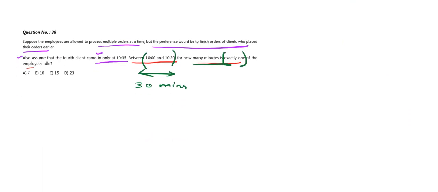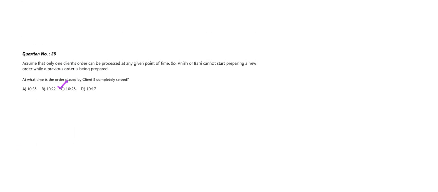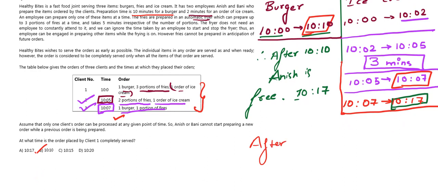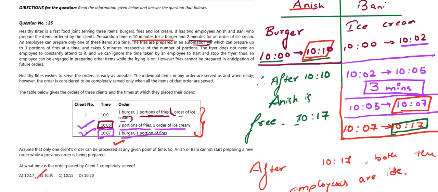Here as you can see in our question, let's go to the question. This is the key which says exactly one of the employees is idle. So we can't take the time when both the employees are idle. So after 10:17 both the employees are idle. As you can see, Anish is idle from 10:10, but Bani still works up till 10:17. Therefore both of them are together idle after 10:17.